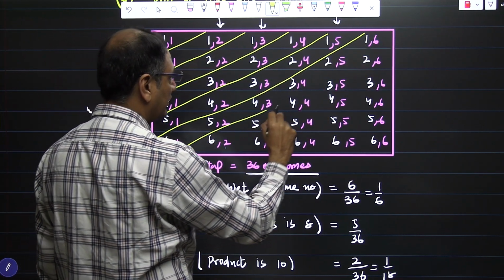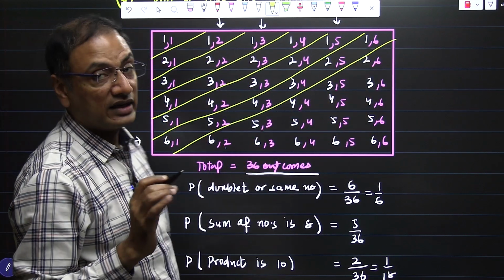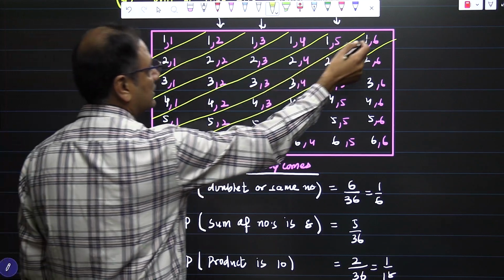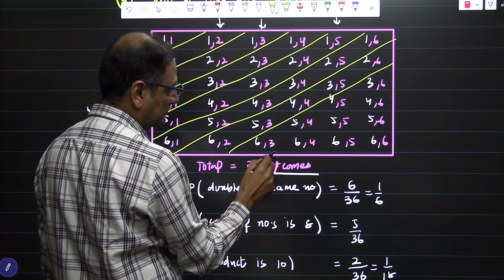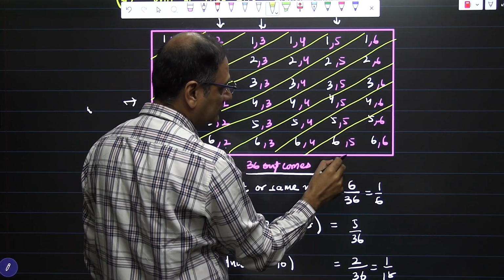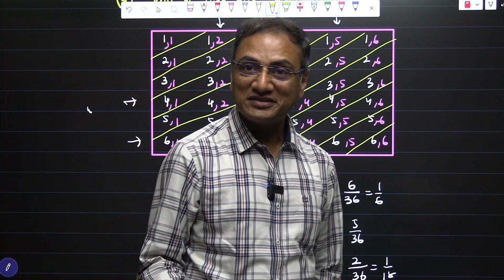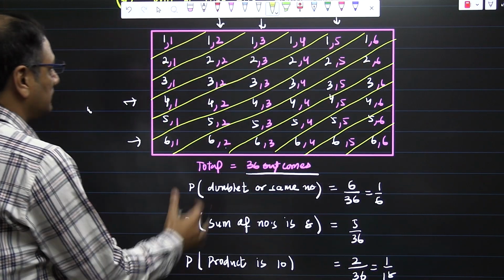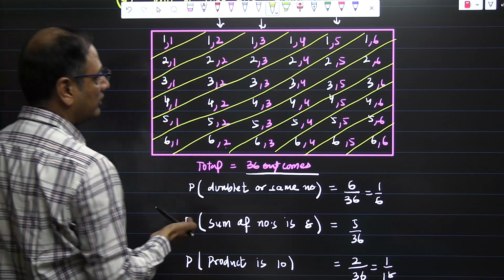The sixth diagonal, which is the longest one, corner to corner, has sum 7. All the numbers are 7. Next, sum 8, sum 9, sum 10, sum 11, and sum 12. So that is a simple way. You do not need to count each one. Not all the way, but most of the time it can work for you.